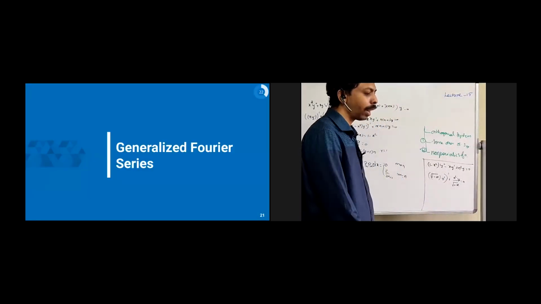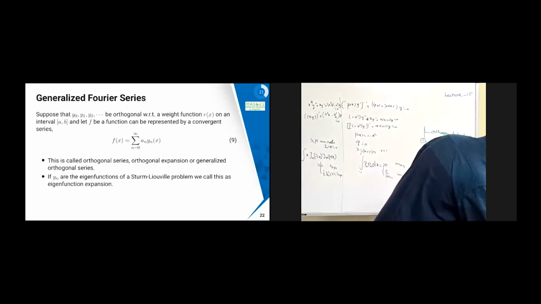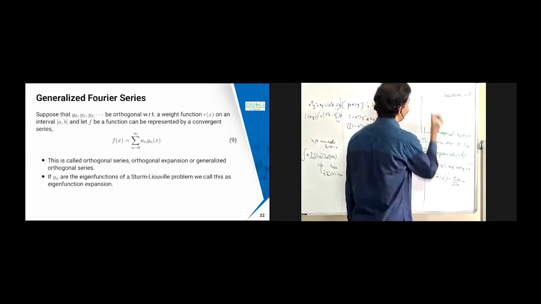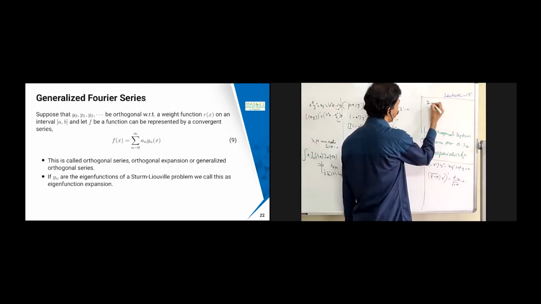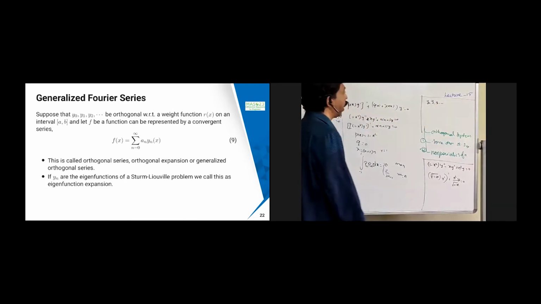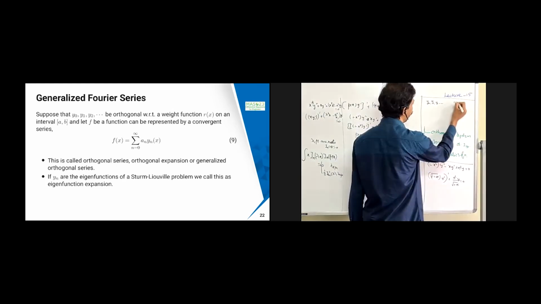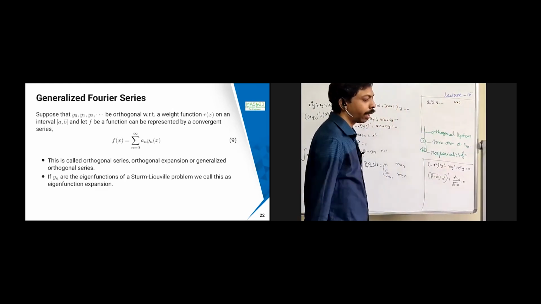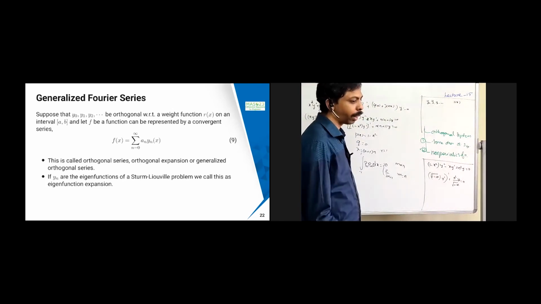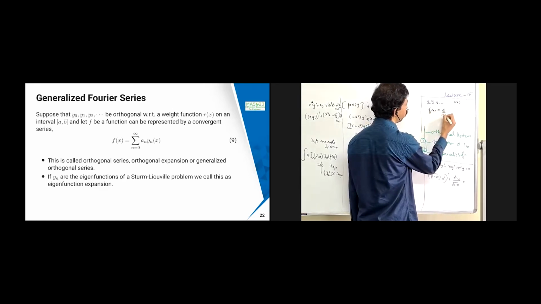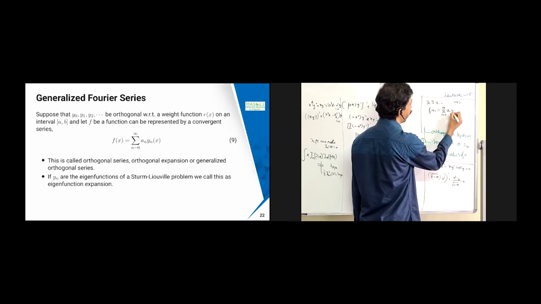Now we are going to go for the generalized Fourier series. Suppose we have orthogonal functions y0, y1, y2, etc. This is an orthogonal system with respect to the weight function r of x. For this orthogonal system, can we extend this idea to a Fourier series? Yes, we can. Any function f can be represented by a convergent series of this kind: f of x equal to summation n equal to 0 to infinity an into yn of x.